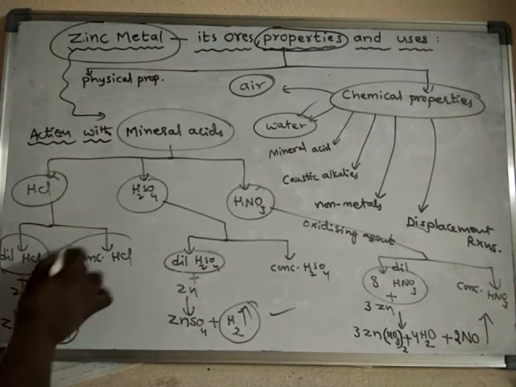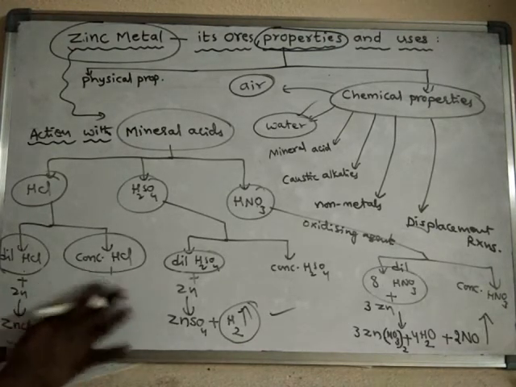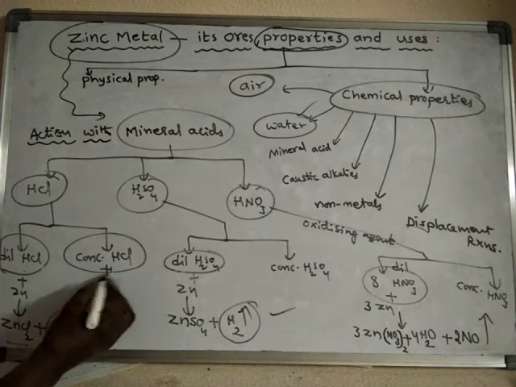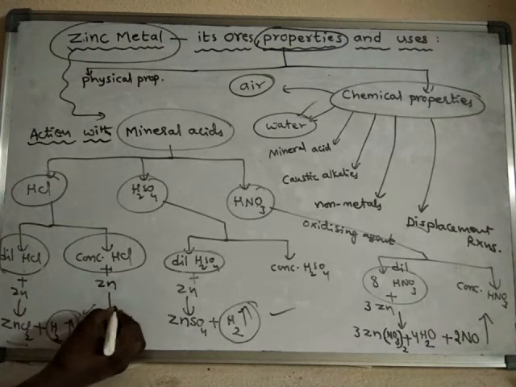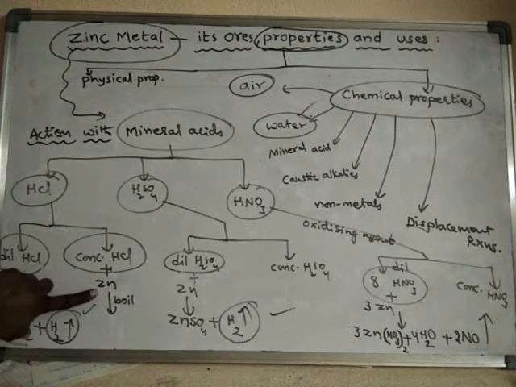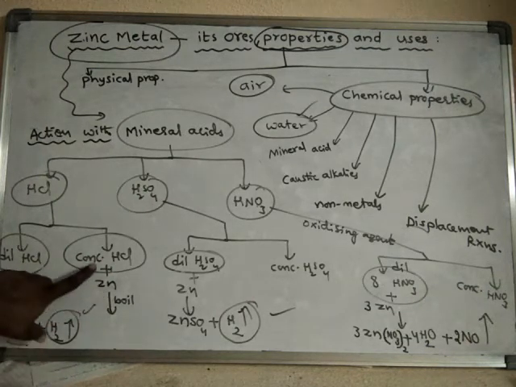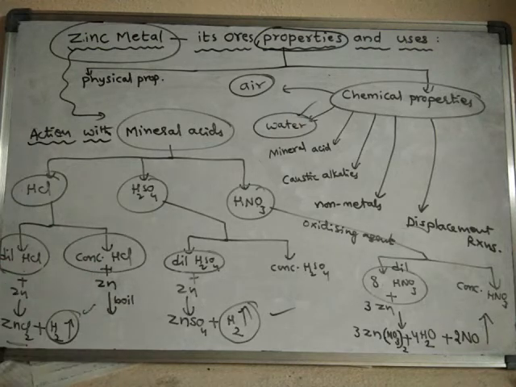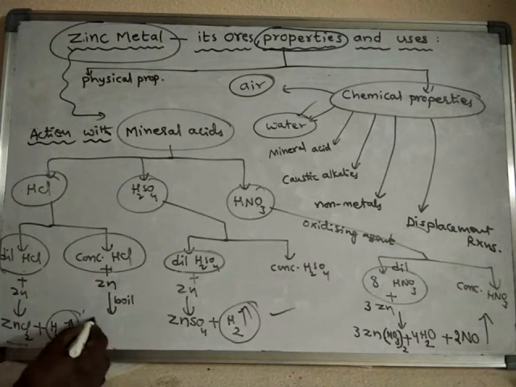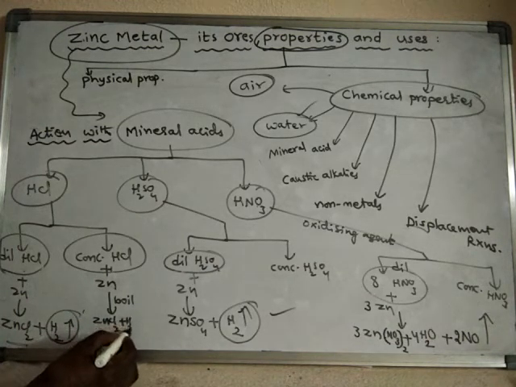Now, if you speak about concentrated HCl, the reaction of zinc metal with concentrated HCl. See, in this case, we have to boil. The mixture of concentrated HCl and zinc should be boiled. Unless it is boiled, the reaction between zinc and concentrated HCl does not take place. So here, this mixture should be boiled. Then the same products are formed: zinc chloride, and hydrogen gas is liberated.